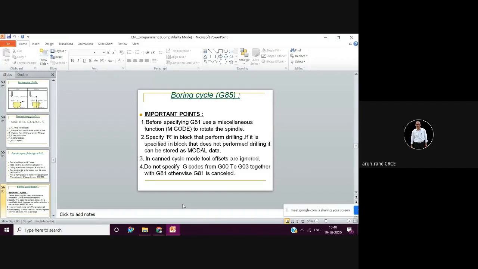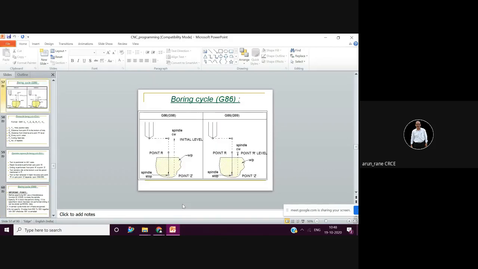So always write G85 as a reaming cycle, please. Otherwise, if you write boring for G85, it will be marked wrong.